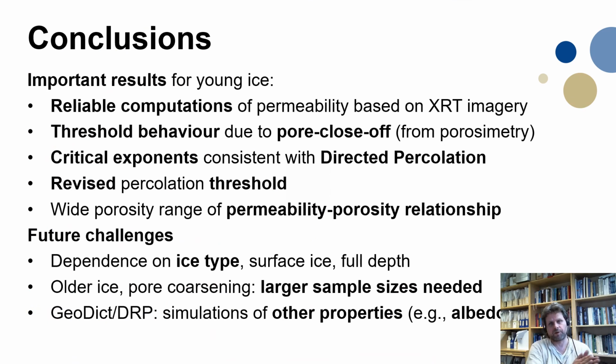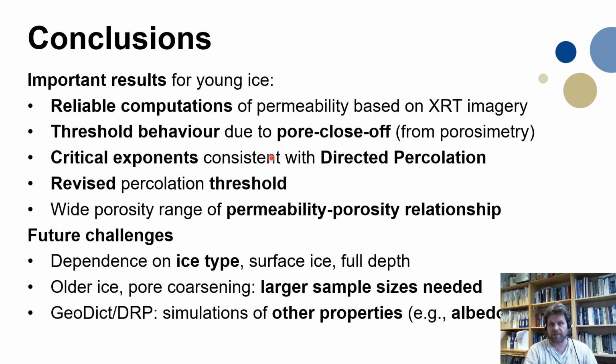Yes, I come to the conclusions. The important results for young ice in this study: we get reliable computations of the permeability based on X-ray tomographic imagery. We find that the threshold behavior is related to a pore close-off at the typical size of 0.07 millimeter, 70 micron.